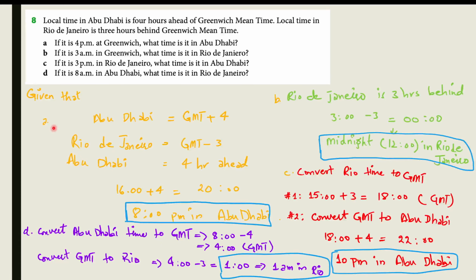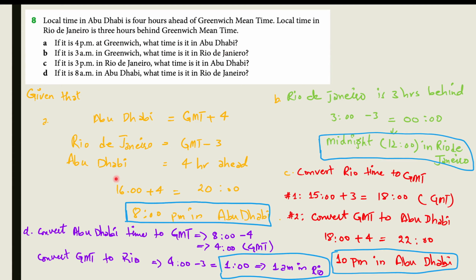We start solving the question by first writing the information provided in the question so that we can build on it. We are given that Abu Dhabi's time is GMT plus 4 hours because it's 4 hours ahead. So we express it as plus 4. Next, the time zone of Rio de Janeiro is GMT minus 3 because it is 3 hours behind. Then the very first question: if it's 4 p.m. at Greenwich, what would be the time in Abu Dhabi?